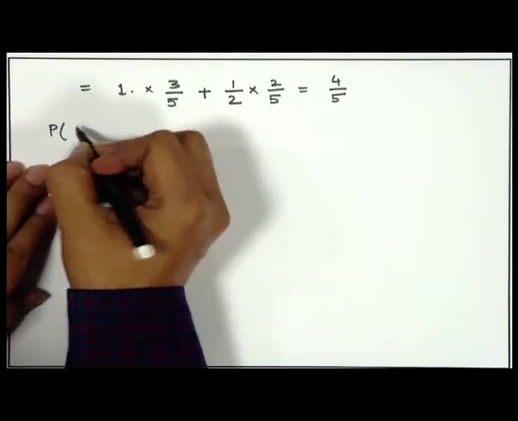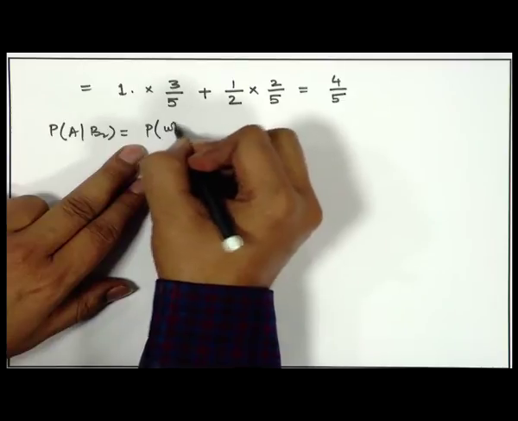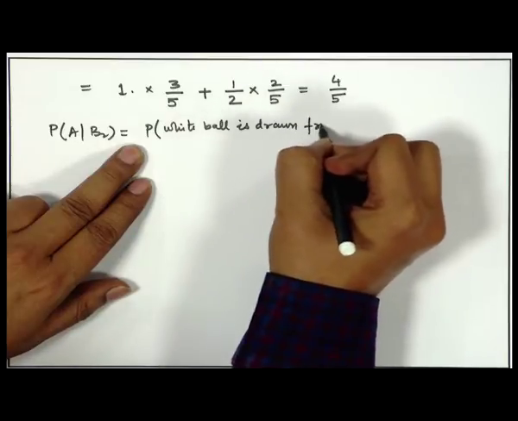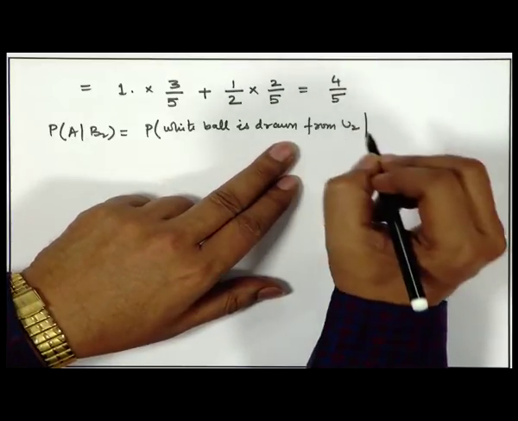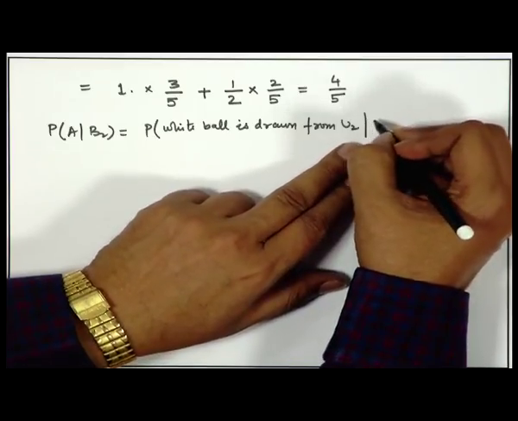Similarly, let us calculate probability of A given B2. Probability of A given B2, that is probability of white ball is drawn from U2 given that, when a tail is there, 2 balls are drawn from U1 and put into U2. So, both can be white, one can be white and one red, or both can be red. So, let us look at all the possibilities again by applying the theorem of total probability.